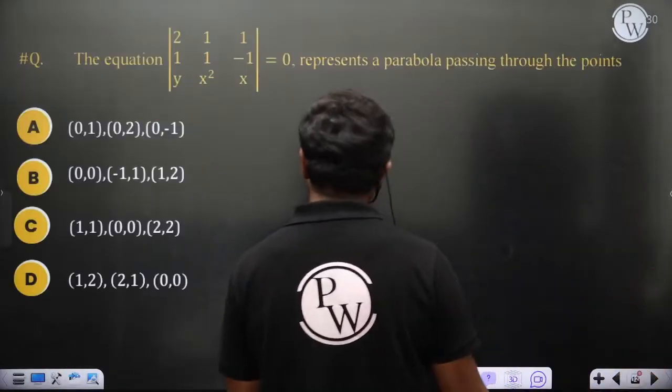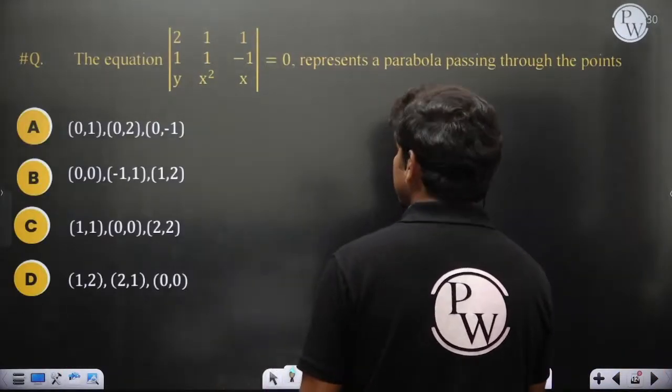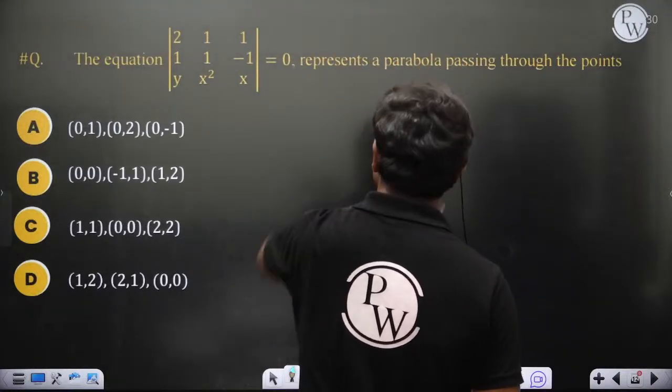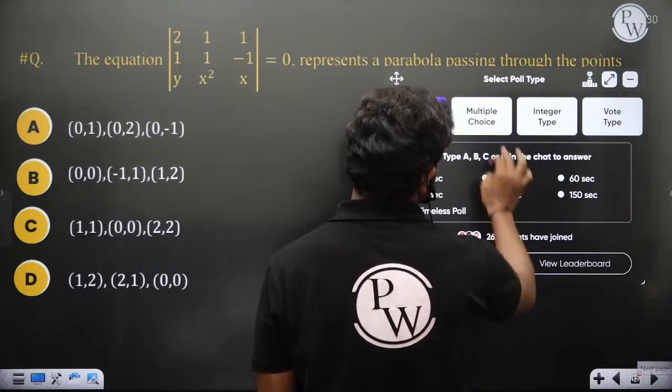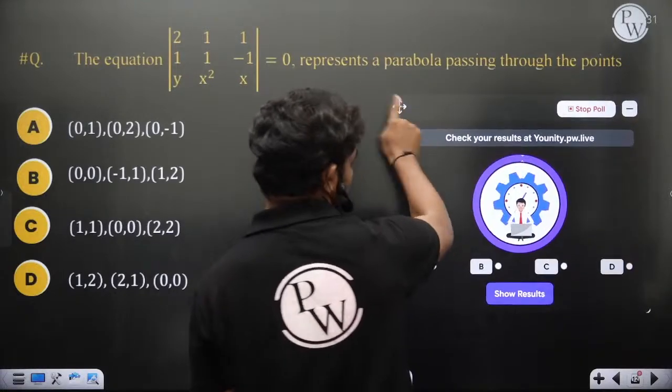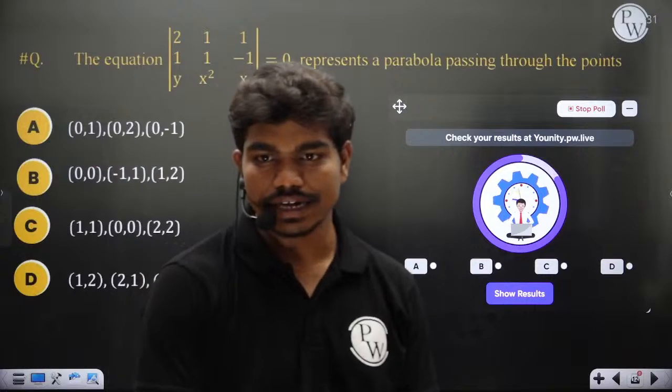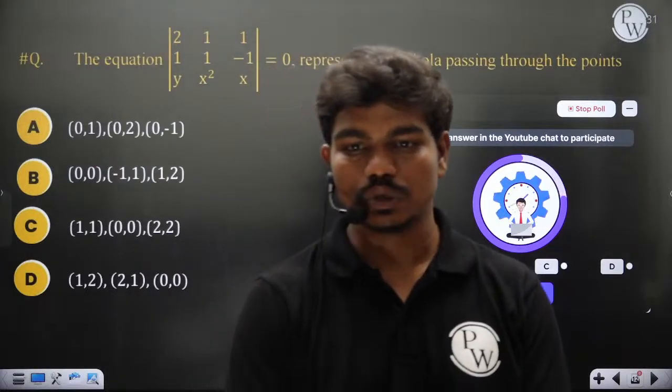Then one last question which I gave you in the last class. The equation, this determinant equal to 0, represents a parabola passing through the points, let's see. If you have solved this, you could enter this answer quickly. It could be finding the determinant by multiplying elements with cofactors and solving. Yeah, you can do that.